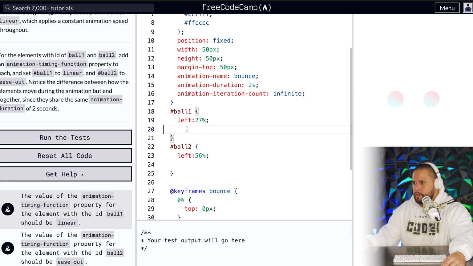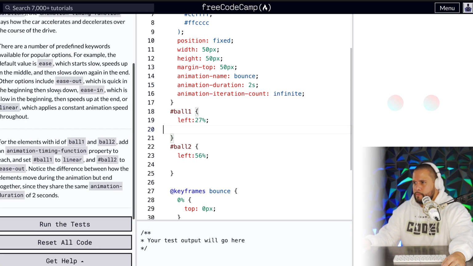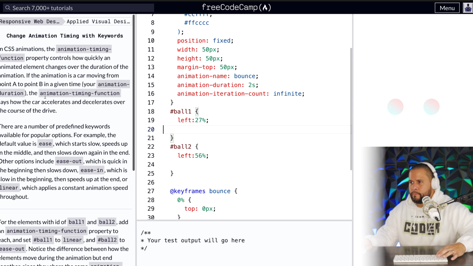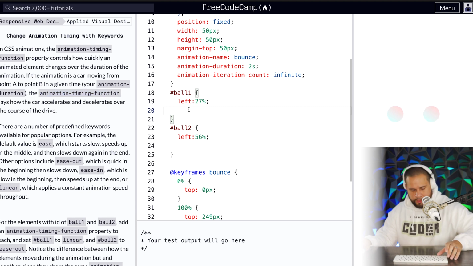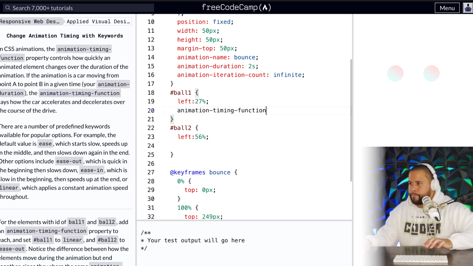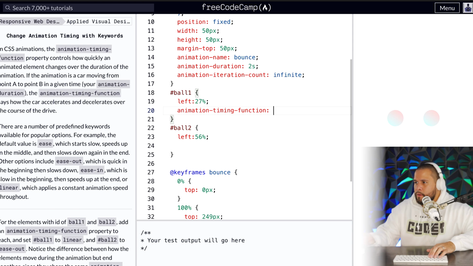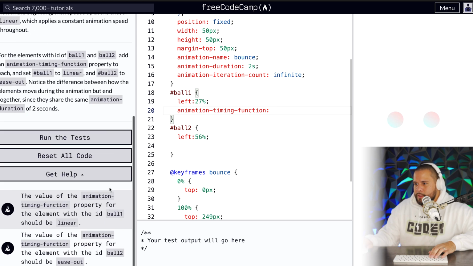Let me add it right here. Huh. So let's go copy this animation timing function. Let's see if this works. And then what did it say? For ball1, should be linear.